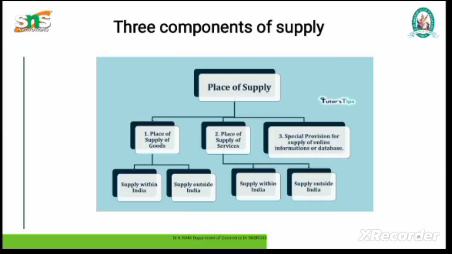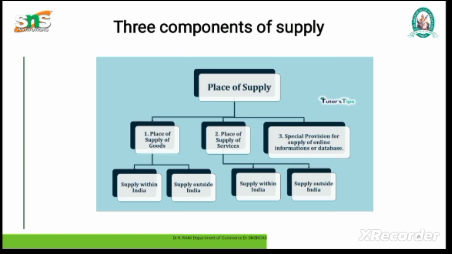Types of supply under the GST. Under the GST, supply of goods and or service can be classified into two major categories: taxable supplies and non-taxable supplies. These are further classified into different types based on the nature of supply made. Taxable supply refers to supply of goods or service that are taxable under GST.